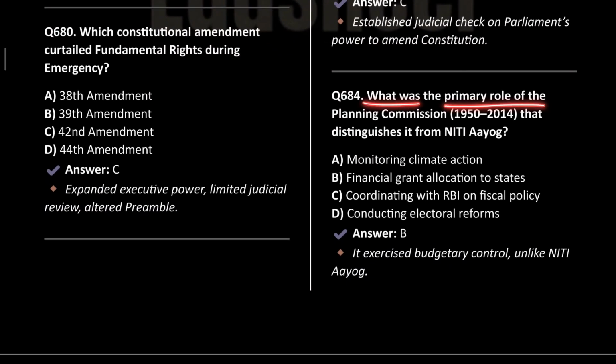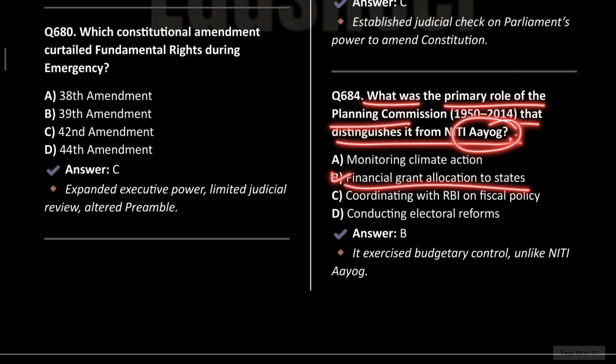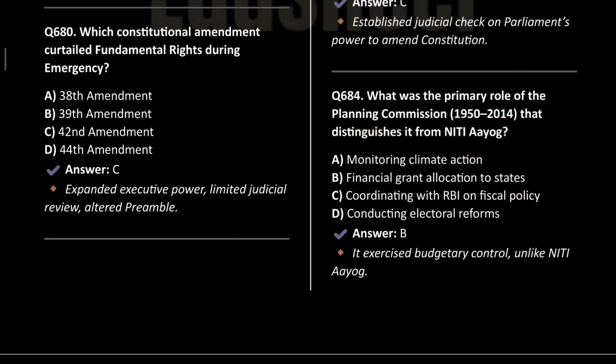What was the primary role of the planning commission that distinguished it from the Niti Aayog? It was financial grants allocation to states. As finance commission now does this work of financial allocations to the state, earlier this was the work of the planning commission. Niti Aayog was formed in 2015 and its only work is to promote the center state relation and promote the cooperative and competitive federalism.